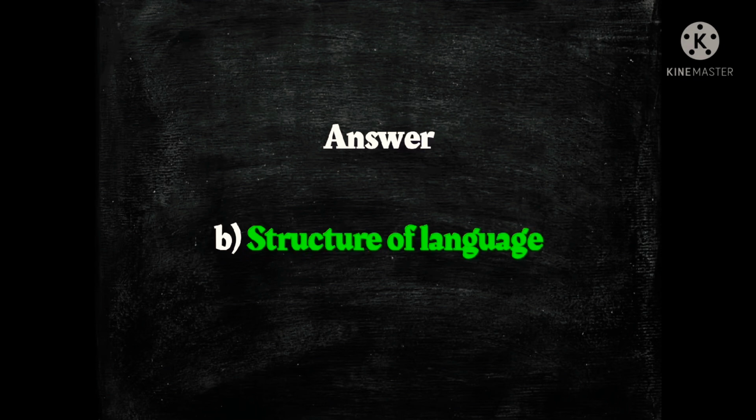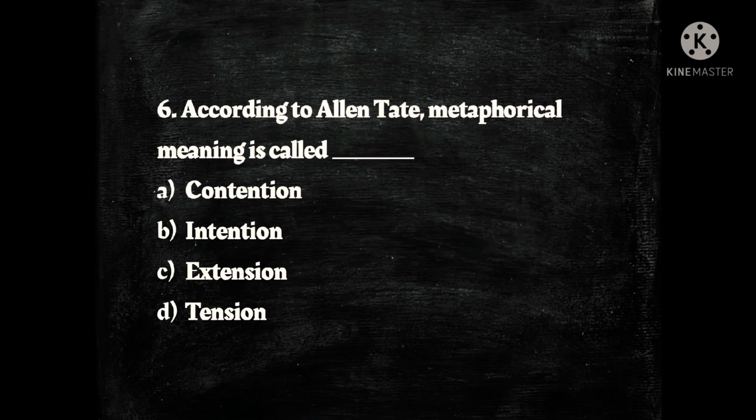Structure of language. Next question, according to Allen Tate, metaphorical meaning is called dash. The options are A. contention, B. intention, C. extension and D. tension, and the answer is D.